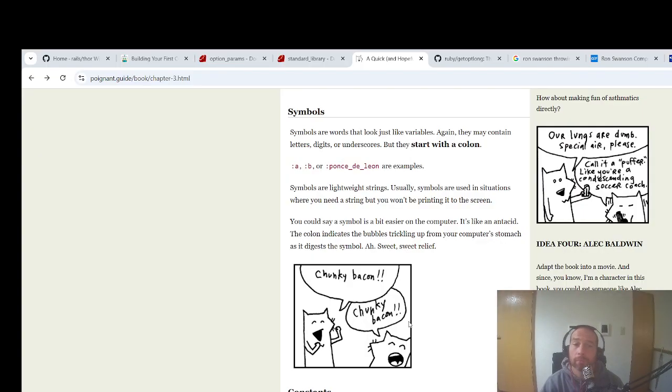You could say a symbol is a bit easier on the computer. It is like an antacid. The colon indicates the bubbles are trickling up from your computer's stomach as it digests the symbols. Ah, sweet relief.